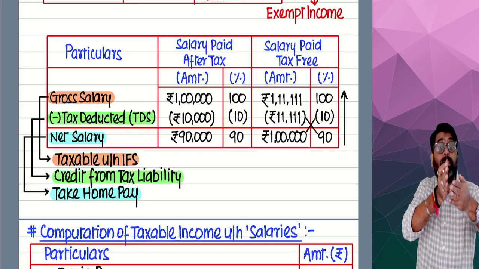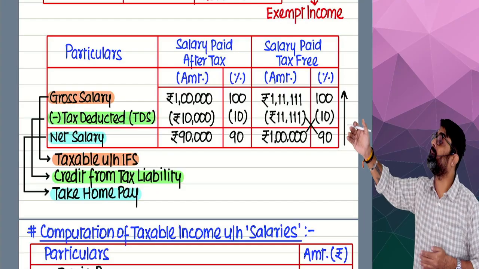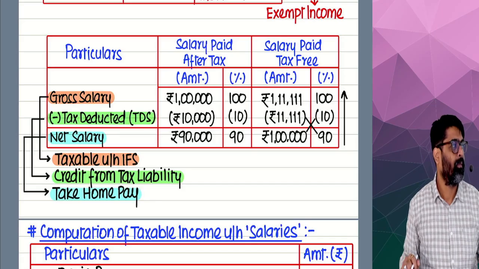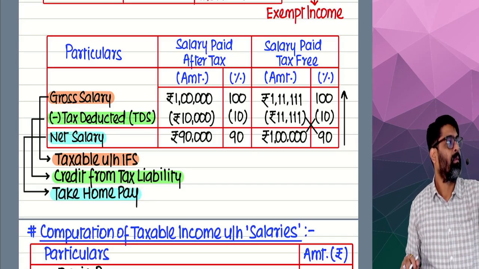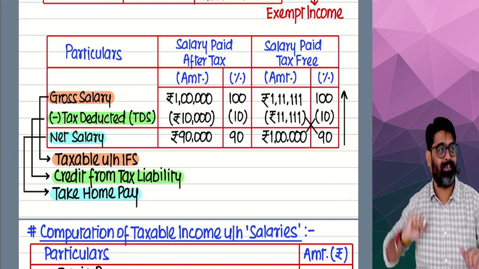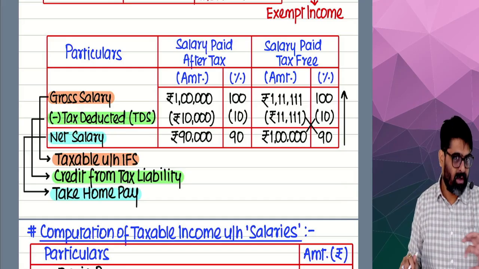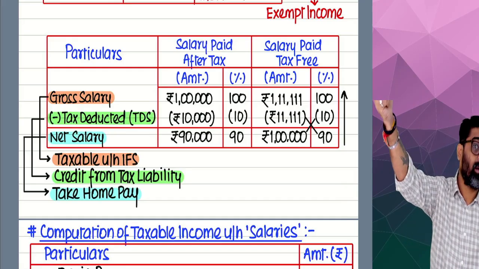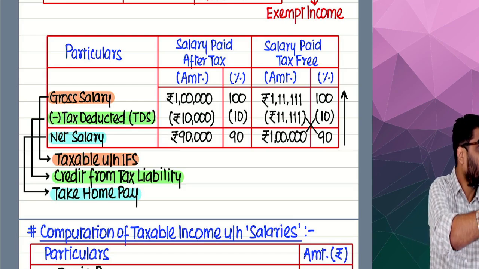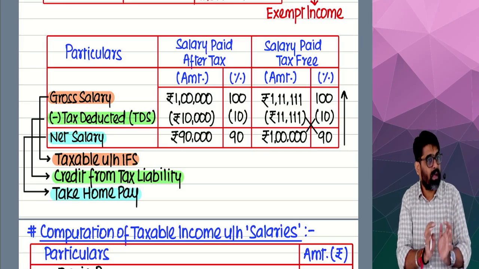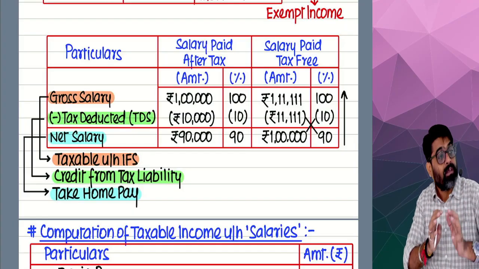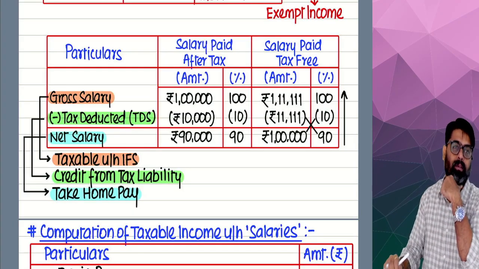So the tax or the TDS which is paid to the government was the income of Harshita. Getting my point? Income is applied to pay the tax. She would have received and she would have paid. It would have been application only. But instead of her receiving, the employer is deducting that amount and giving it to the government. That means her income is applied for tax payment.